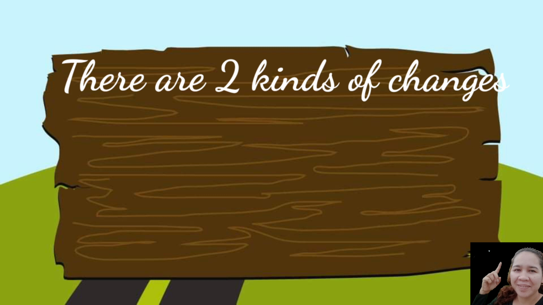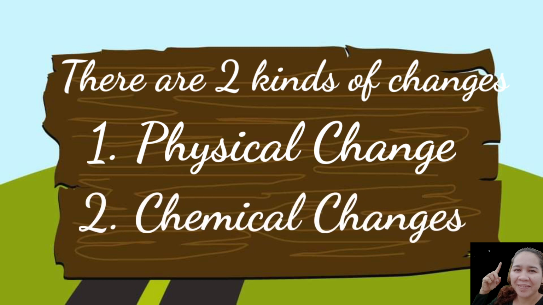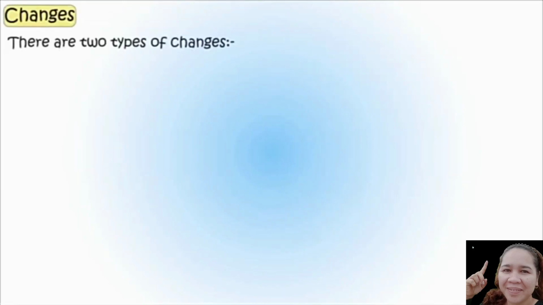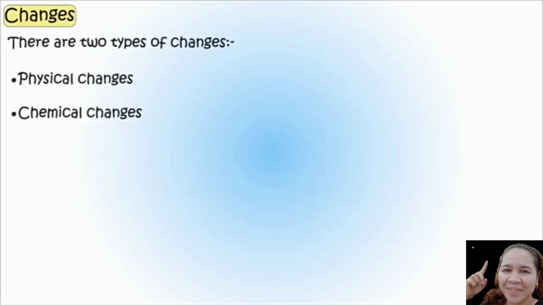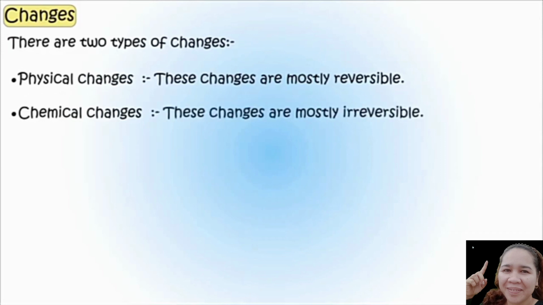There are two kinds of changes: the physical change and the chemical changes. Physical changes are mostly reversible. And chemical changes are mostly irreversible.